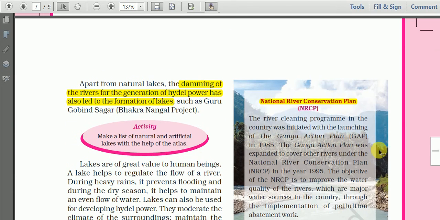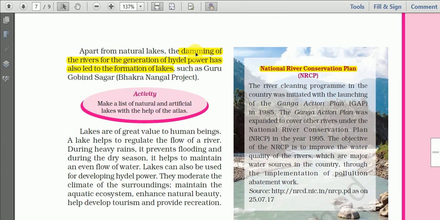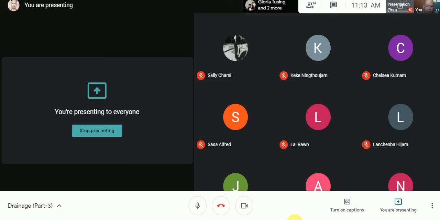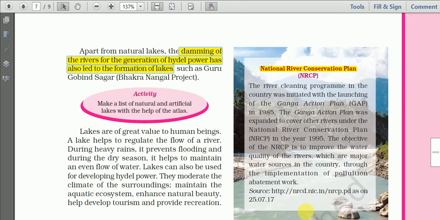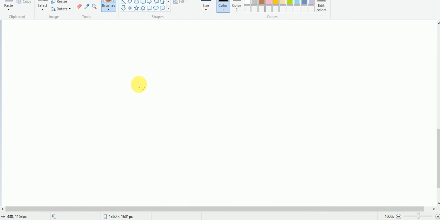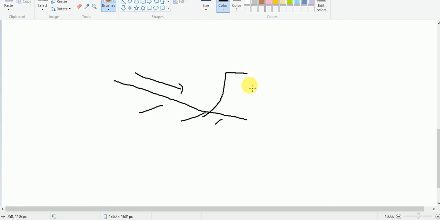And here another one: damming of rivers for generation of hydel power has also led to the formation of lakes. That means some of the lakes are artificial. Sometimes human beings dig lakes for storing water. And sometimes because of damming, say a river is flowing down here. This is the land surface. When we construct a dam here, this portion becomes a reservoir, so it becomes a lake. So this is an artificial lake.